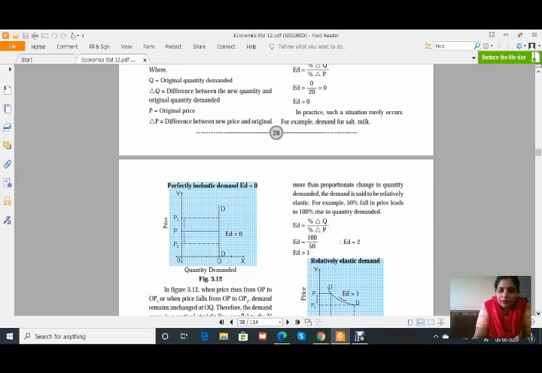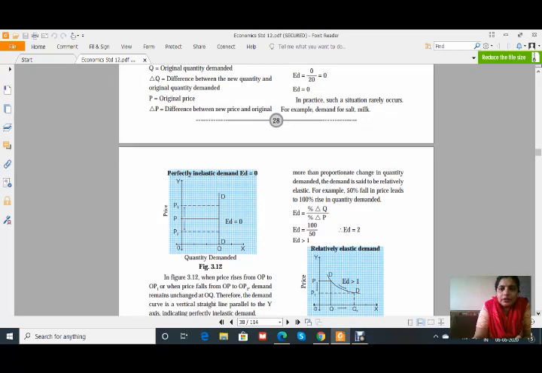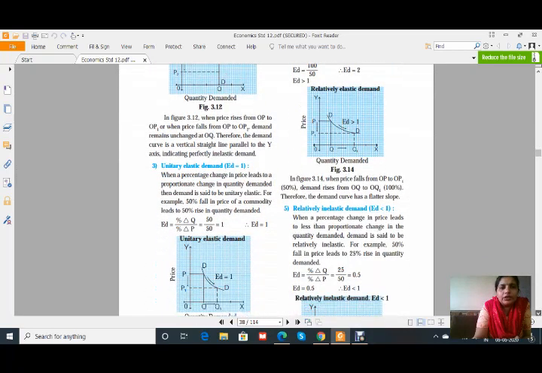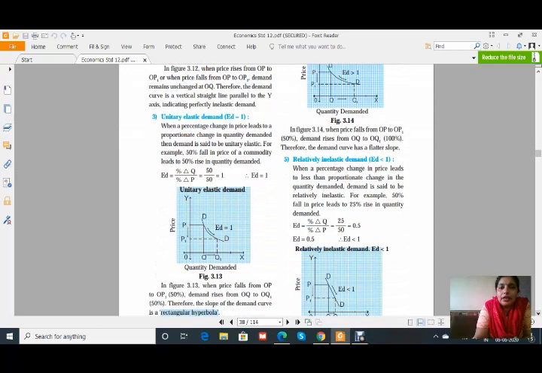Okay, because of the example you are getting clear about this. Then the next one, unitary elastic demand. As the name suggests, unitary, that means unit change, or we can say equal change. When a percentage change in price leads to a proportionate change in quantity demanded, then the demand is said to be unitary elastic. For example, here it is given that a 50% fall in price of a commodity leads to a 50% rise in quantity demanded.